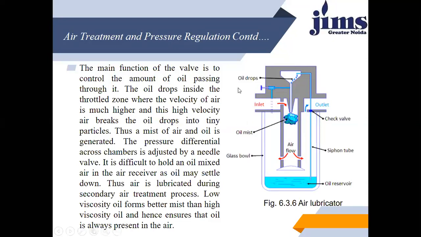So the main function of the valve is to control the amount of oil which is passing through it. So the oil drops inside the throttle valve. See, this is the oil mist, and the air flows from here. So what I'm trying to tell you is that the oil drops inside the throttle zone where the velocity of the air is much higher, and this high velocity air breaks the oil drops into tiny particles. Thus, a mist of air and oil is generated.